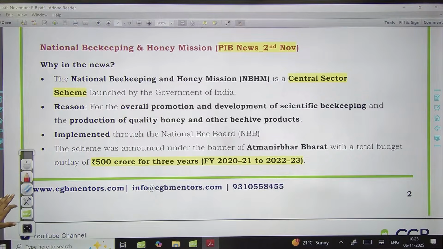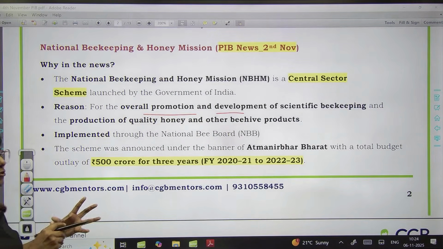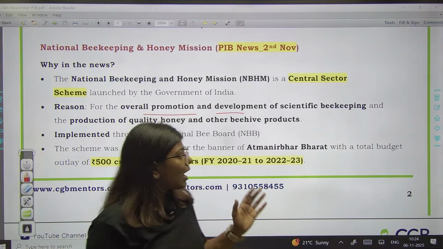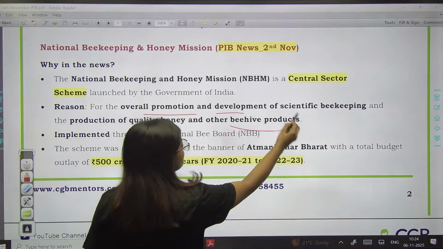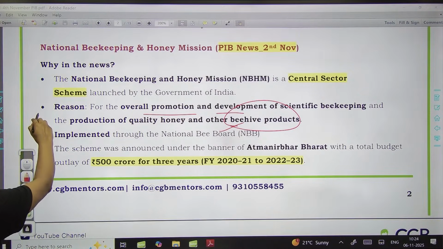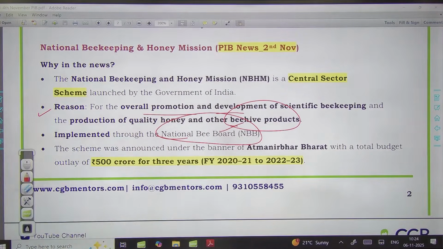Now here this scheme was launched by the government of India as a central sector scheme, yani totally funded by the government of India. Idea is promoting and developing the scientific beekeeping. Okay, so beekeeping या जो भी आपके honey extraction होता है, that looks like a difficult task. Okay, so यहाँ पे scientifically beekeeping किया जा सके या extraction of beehive products. Okay, जो भी आपके waxes हैं या फिर honey है, that will be extracted properly and quality honey can be produced. So that is the objective of the National Beekeeping Honey Mission, and this particular mission has been implemented through the National Bee Board. Okay, so this is the implementing body under this.